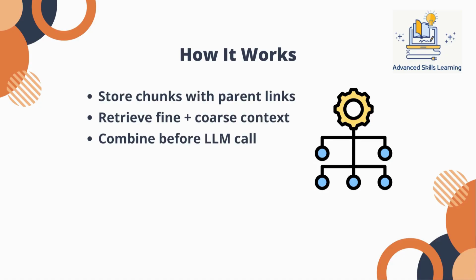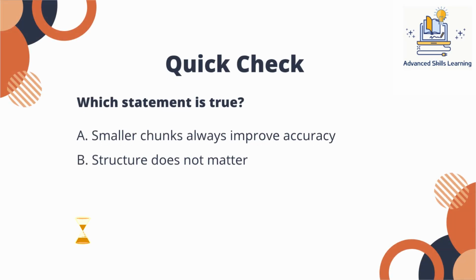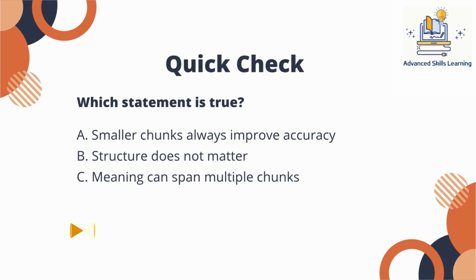Quick check. 2 seconds. Which statement is true? A. Smaller chunks always improve accuracy. B. Structure does not matter. C. Meaning can span multiple chunks. Keep your guess. The answer is C. Meaning often spans multiple chunks, and ignoring that is exactly what breaks most RAG systems.